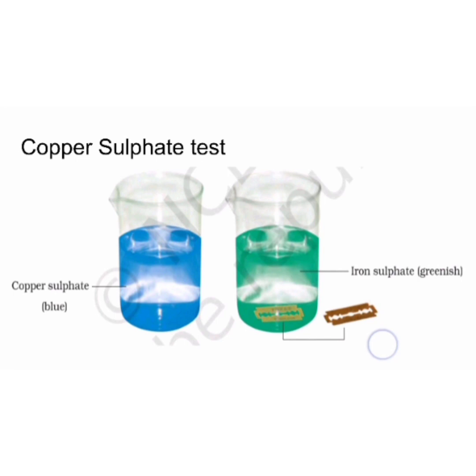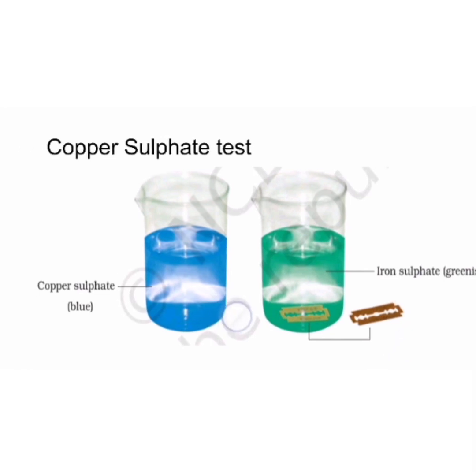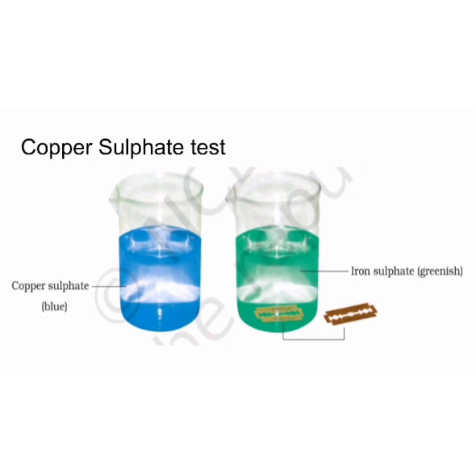The change of color of the solution from blue to green is due to the formation of iron sulfate. The change of color is due to the formation of iron sulfate, and that is a new substance, right? Here a new substance is formed as iron sulfate, and here is also a new substance formed. What is the brownish color? That is due to the deposit of copper on the iron. The copper is also a new substance. Okay, what are the new substances formed here? The iron sulfate and the copper.